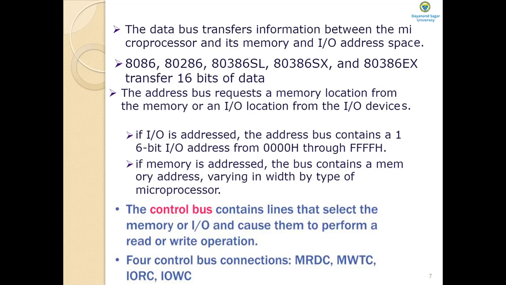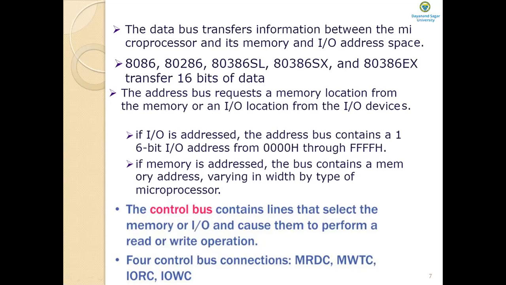So what is the next bus? The control bus. What does this control bus contain? The control bus contains lines or signals that select the memory or input or output and cause them to perform a read or write operation.